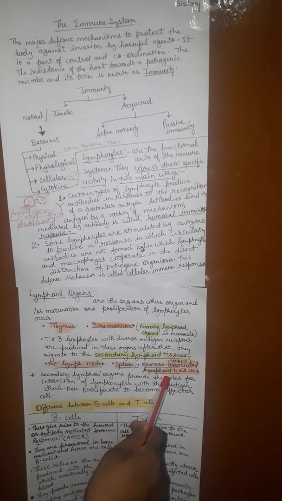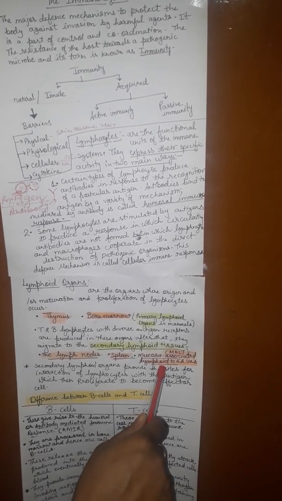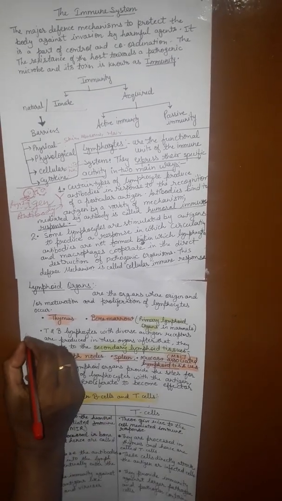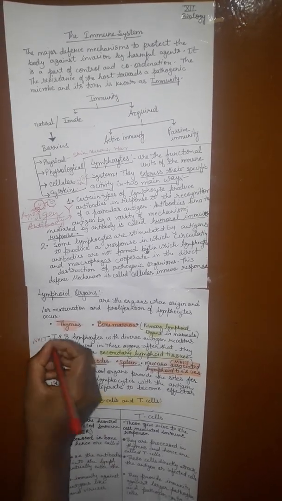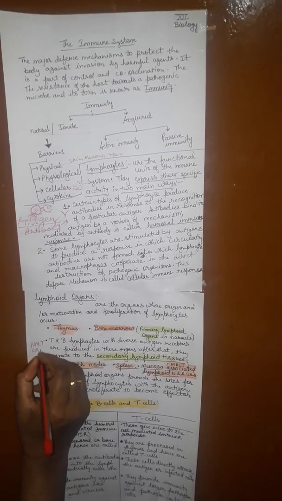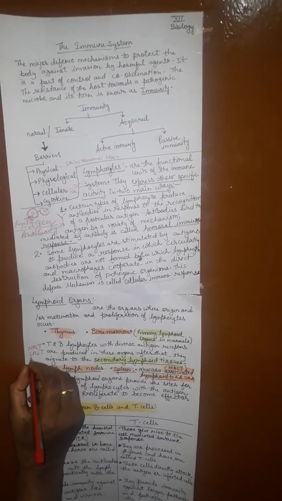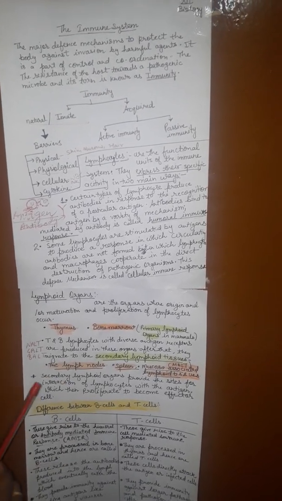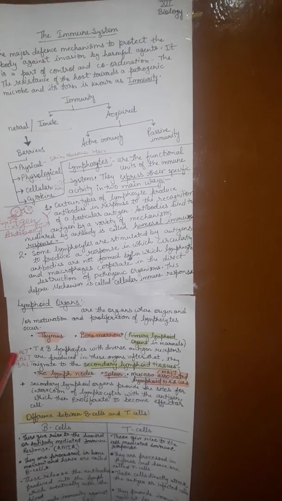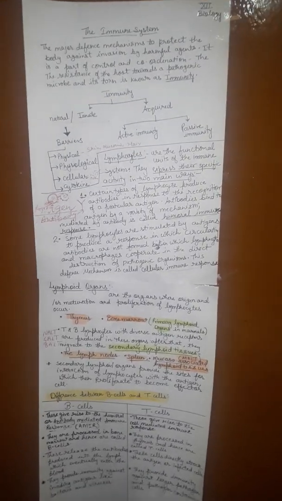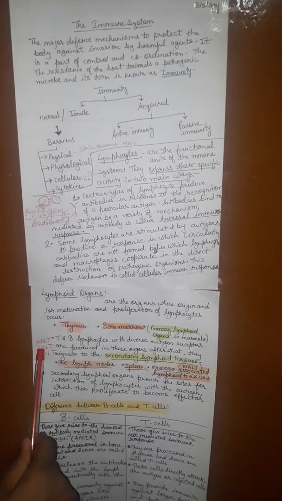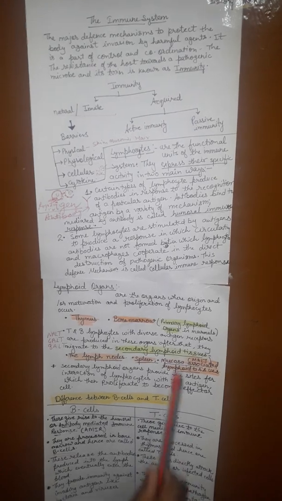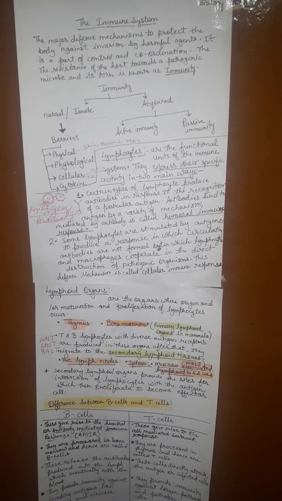The lymphoid tissue associated with the throat and nasal passage is called NALT, N-A-L-T, nasal associated lymphoid tissue. Now GALT, gut associated lymphoid tissue, and BALT, B-A-L-T, bronchus associated lymphoid tissue. So NALT, nasal associated lymphoid tissue; GALT, gut associated lymphoid tissue; and BALT, bronchus associated lymphoid tissue. Together, MALT, mucosal associated lymphoid tissues.